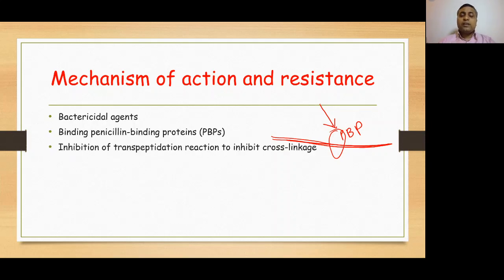After binding, they will decrease peptide formation. So the transpeptidation reaction will be blocked by the blockade of the transpeptidase enzyme. I'll show this in the upcoming slide. And third is the activation of autolytic enzymes.